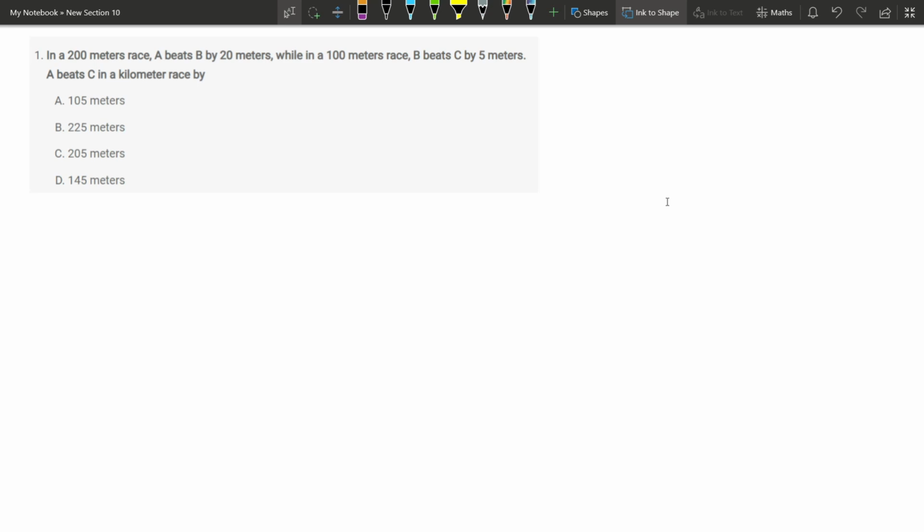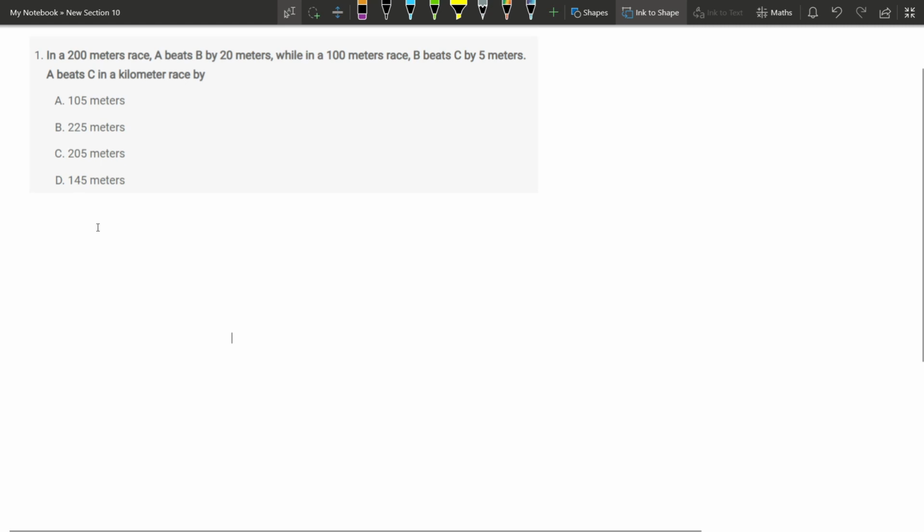The first question is, in a 200 meters race, A beats B by 20 meters, while in a 100 meters race, B beats C by 5 meters. A beats C in a kilometer race by how many meters is the question. Here, they have not given details about the speed or the time taken.